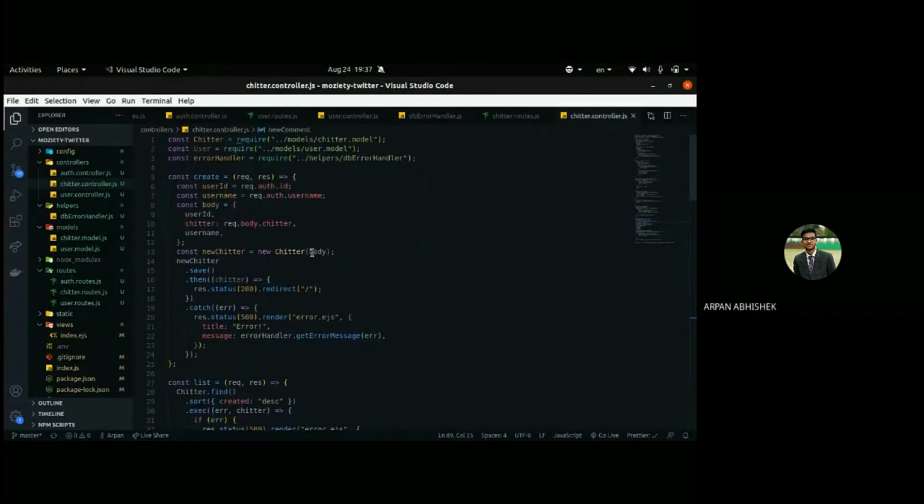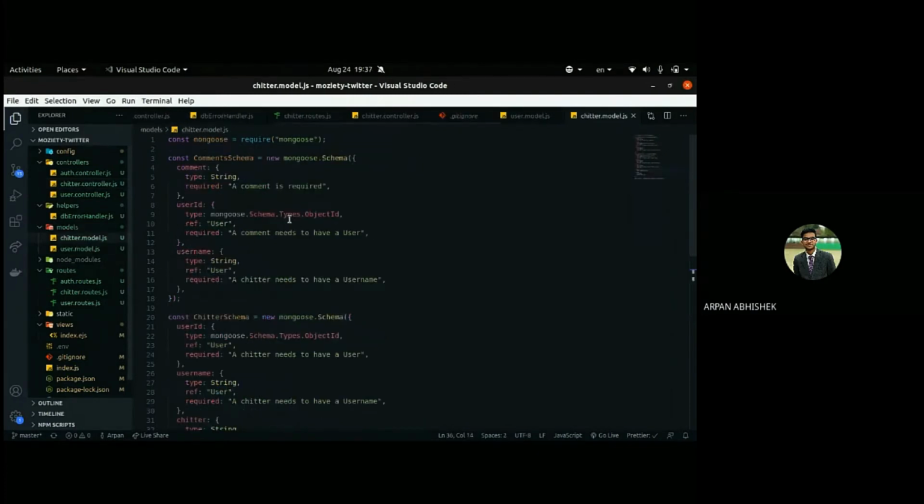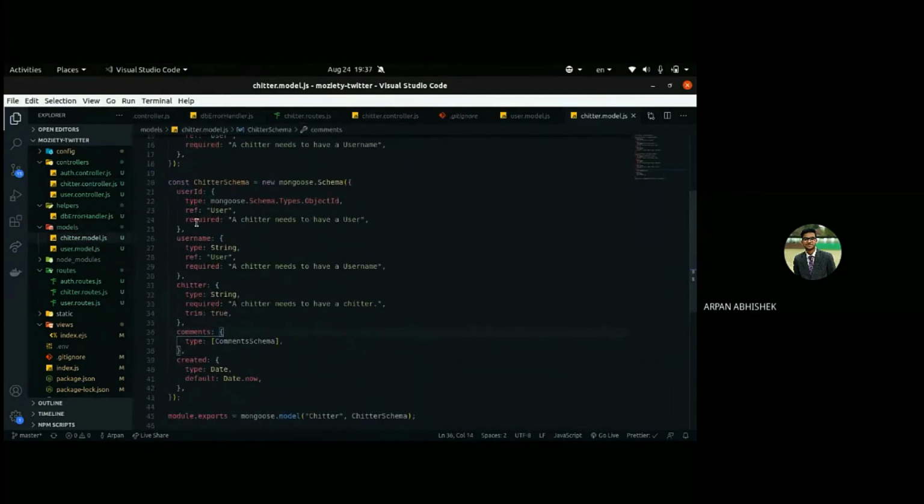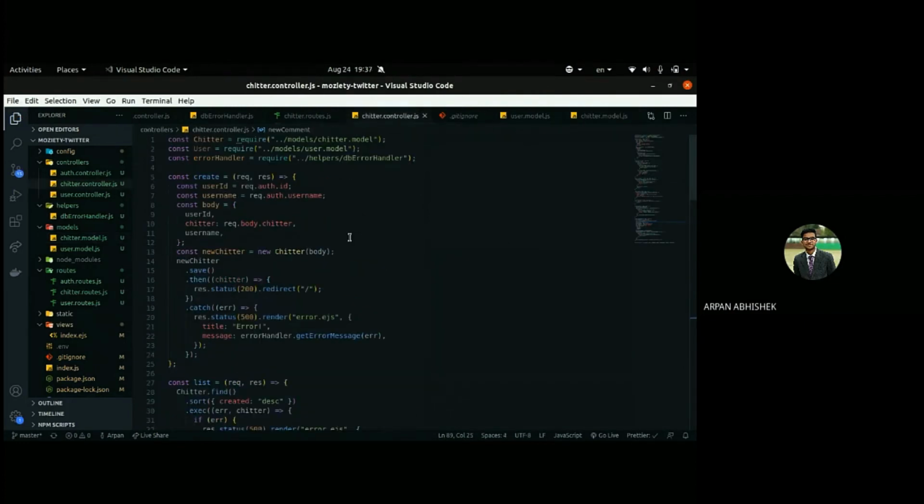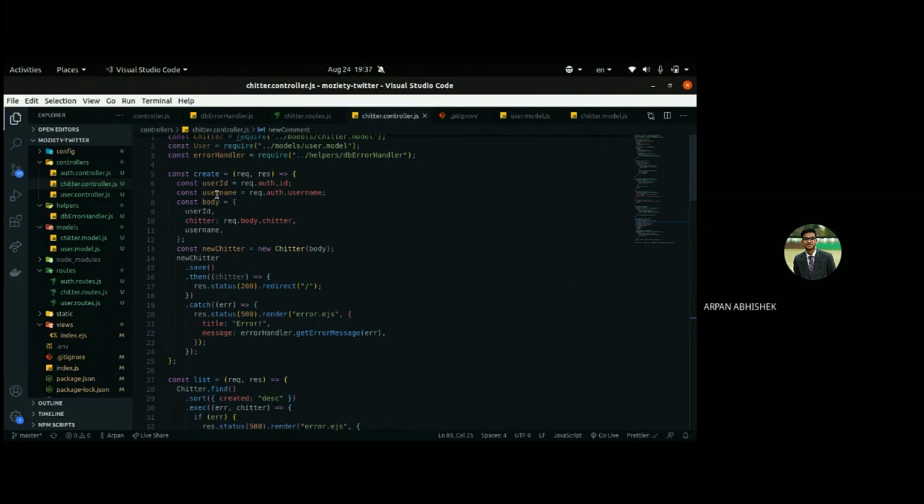So yeah, for chitter, if you recall from the chitter model, we need user ID, we need username, we need chitter. Comments and created actually will be, comment is not required, and created will be added automatically by the Date.now function. This is actually a function, and at the time of creation it will be called. Okay, you have that question.